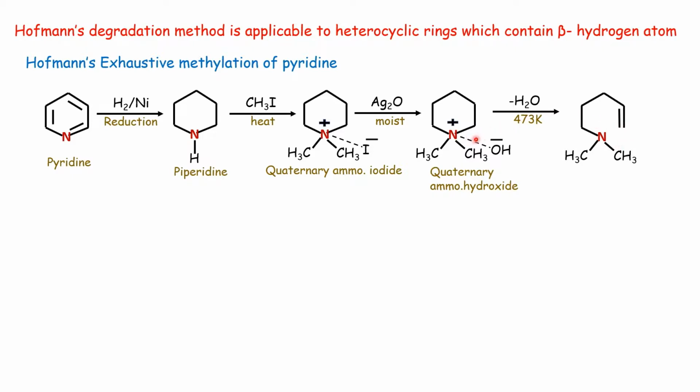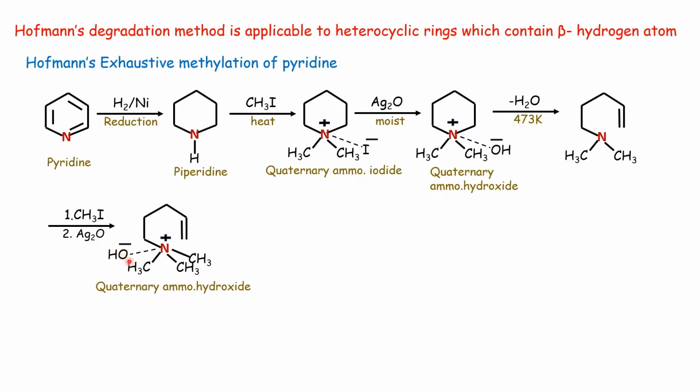In that case, that is the alpha carbon atom and that is the beta carbon atom. Loss of a water molecule takes place with beta elimination of a hydrogen atom. This is the hydrogen atom at the beta position. Then the carbon-nitrogen bond breaks from one side. Then to break it from the other side, these steps are repeated. The first is methylation, and then it is treated with silver oxide. Then we get quaternary ammonium hydroxide.